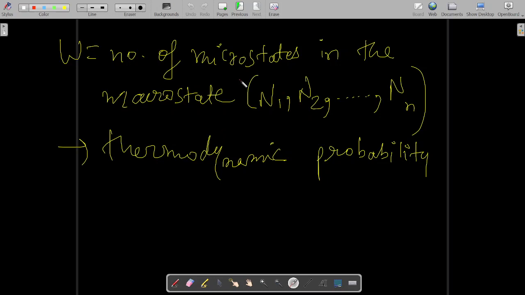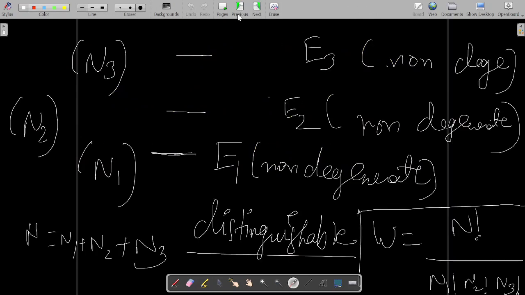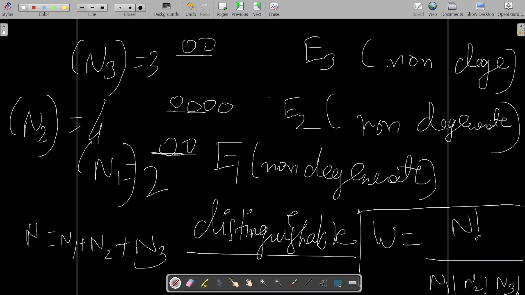So it is the number of microstates in the macrostate. So this is clearly equal to the number of microstates, right? This is quite clear now, because suppose n1 is equal to 2, n2 is equal to 4, and n3 is equal to 3. Then what will happen? You will arrange 4 particles over here, and you will arrange 3 particles over here.